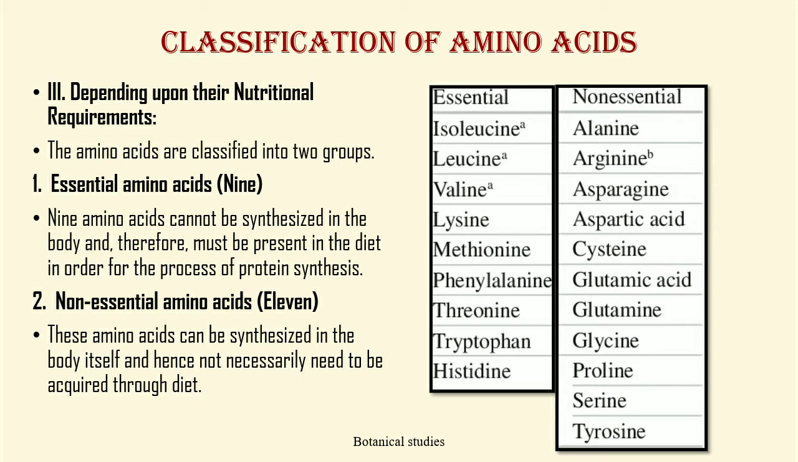Non-essential amino acids. There are 11 different types of non-essential amino acids. These amino acids can be synthesized in the body itself and hence not necessarily need to be acquired through diet. The non-essential amino acids are alanine, arginine, asparagine, aspartic acid, cysteine, glutamic acid, glutamine, glycine, proline, serine, tyrosine, etc.